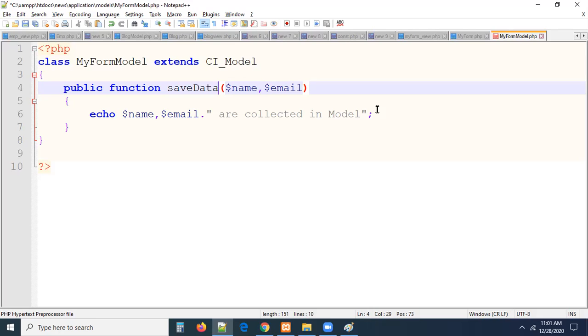Where can I load the libraries? Every predefined thing will be loaded into your controller only. I will show you that in tomorrow's session, guys. Don't worry about it. That's all, guys. This is all about model view architecture communication. In the next session, we can discuss libraries and helpers.